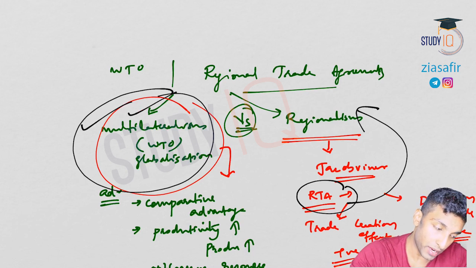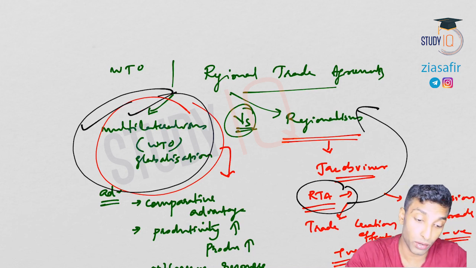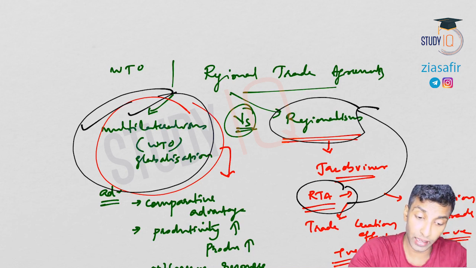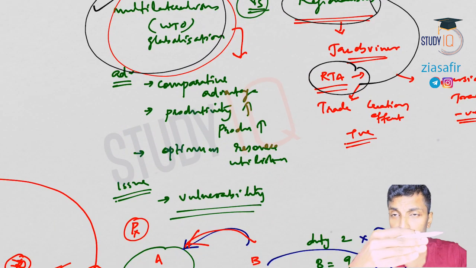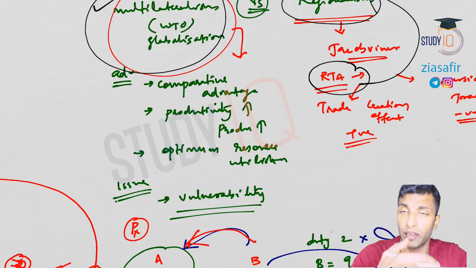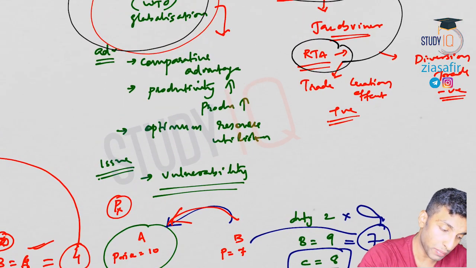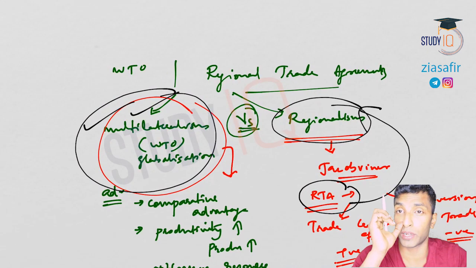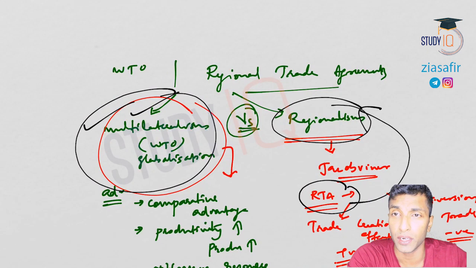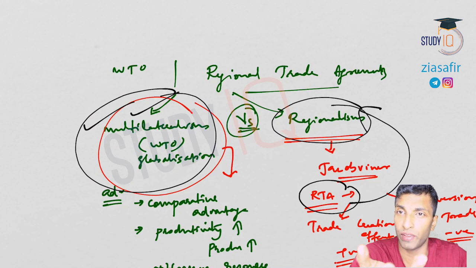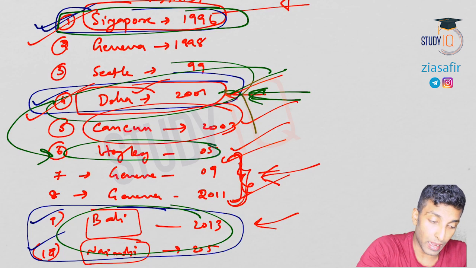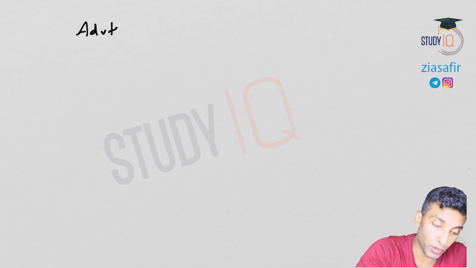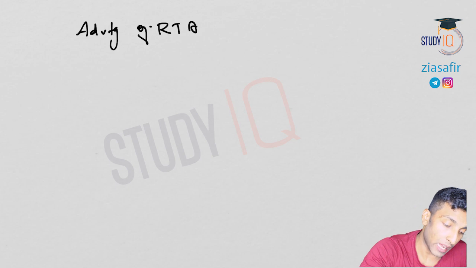So multilateralism is the priority, but we are moving towards RTAs basically to supplement this WTO. Over the last decade, the regional trade agreements have considerably increased. The reason is basically that the WTO is not able to progress further. The deadlock is there, especially after the Doha development round. You know that in detail very well, so there is no point in discussing that. So let's quickly discuss the advantages of RTA. Apart from the trade creation effect that we have discussed, there are certain other advantages also.